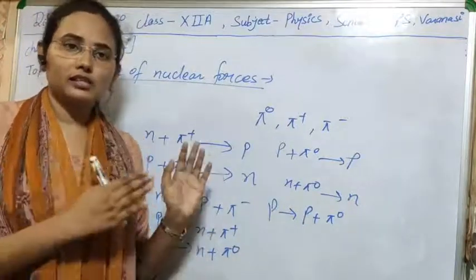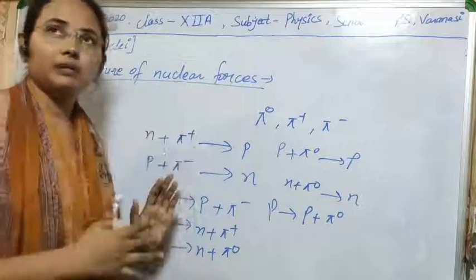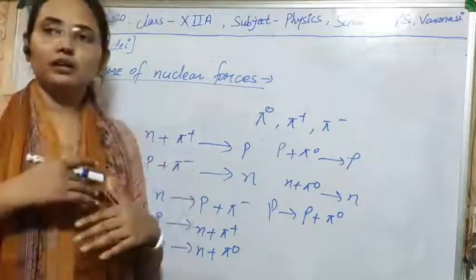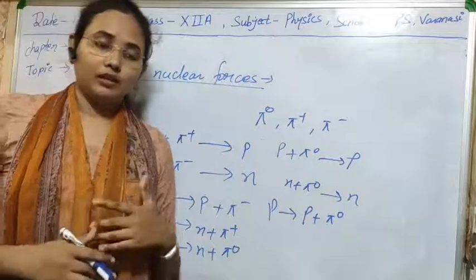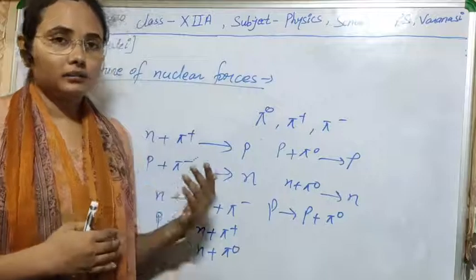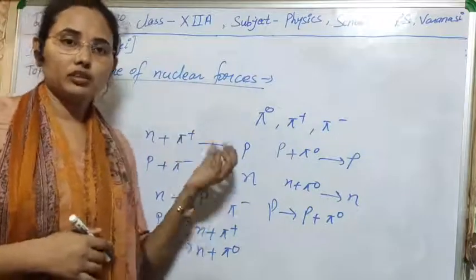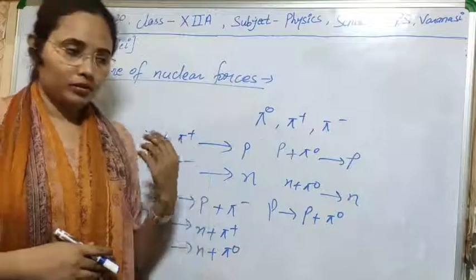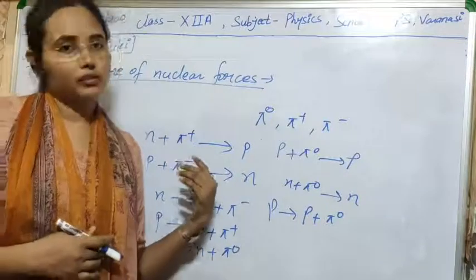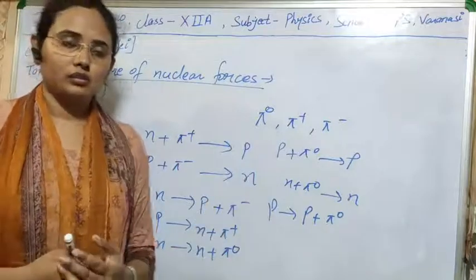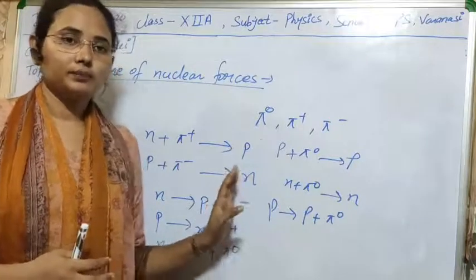So I think now it's clear to you, and the stability of the nucleus is also clear to you. The repulsion of protons and the stability factor which were causing problems in understanding the stability of the nucleus are now clear to you with the help of Yukawa's meson theory. I think this theory is clear to you.